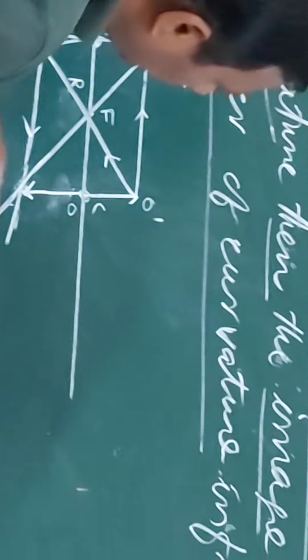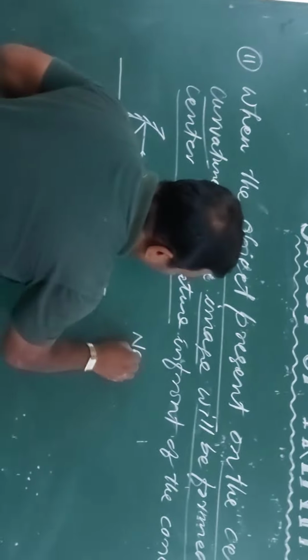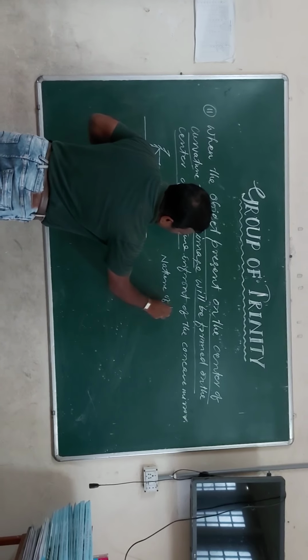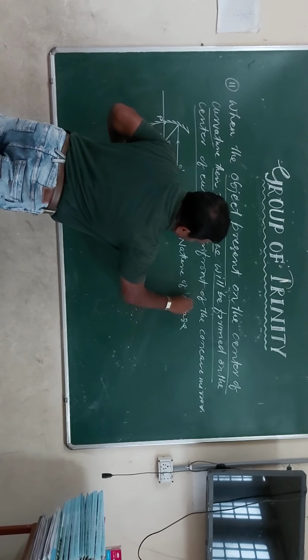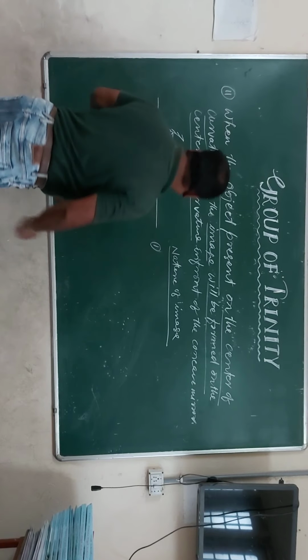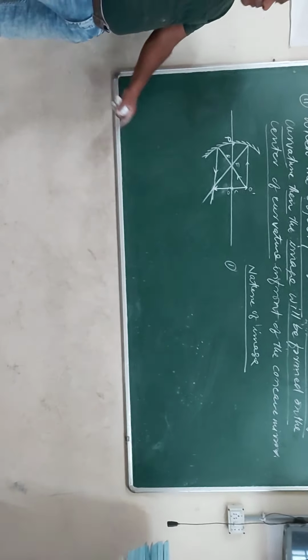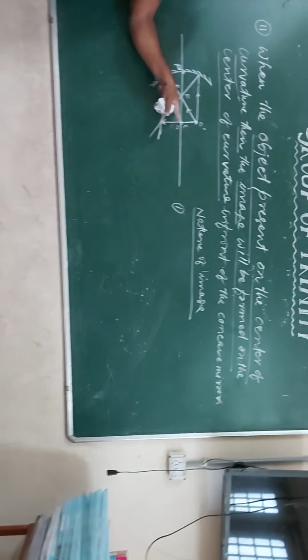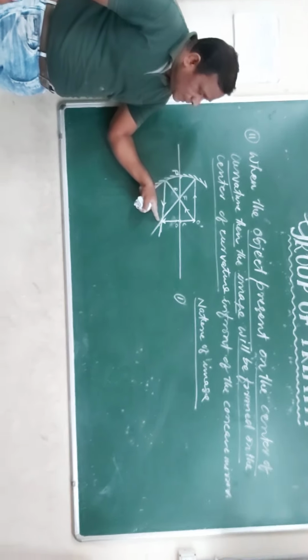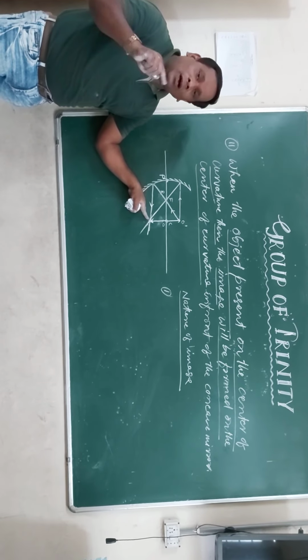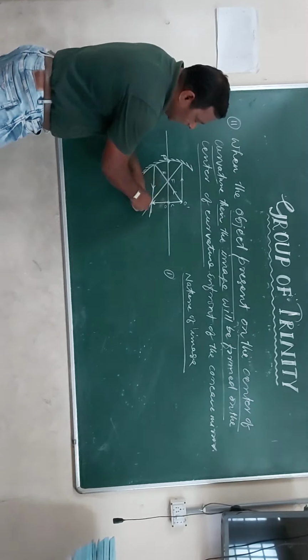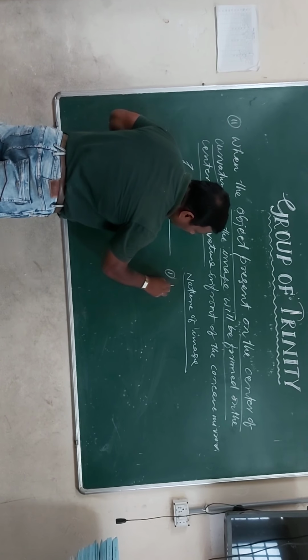Now I am going to write the nature of the image, right? What is the nature of the image? Point 1: the image is formed below the principal axis. Therefore, this is called an inverted image.